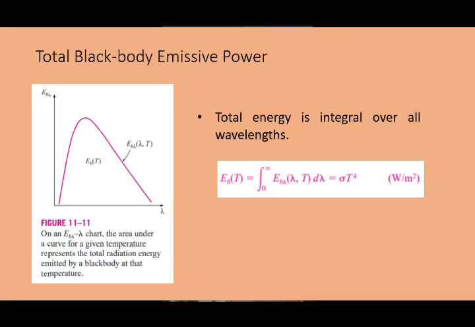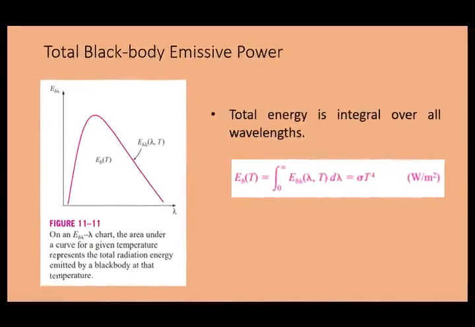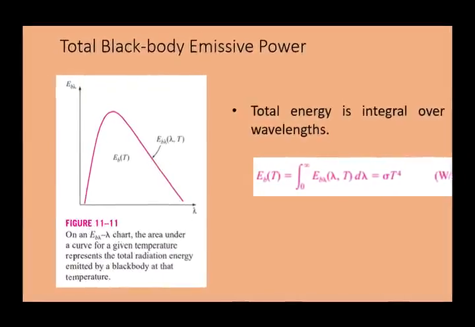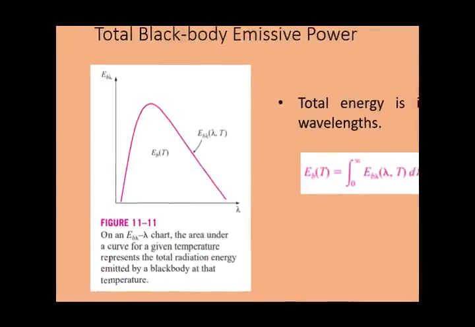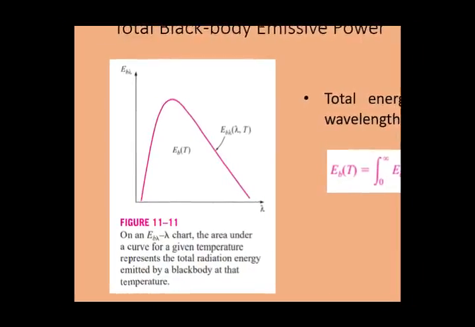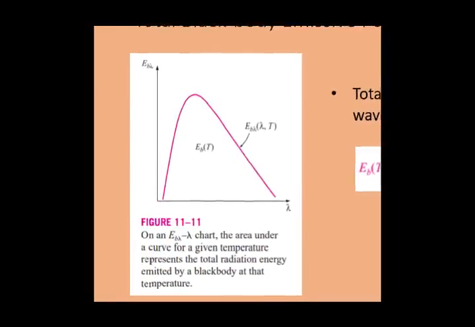Next is total black body emissive power. Total energy is the integral over all wavelengths. On the chart, the area under the curve for a given temperature represents the total radiation energy emitted by a black body at that temperature. So this is the integral equation.